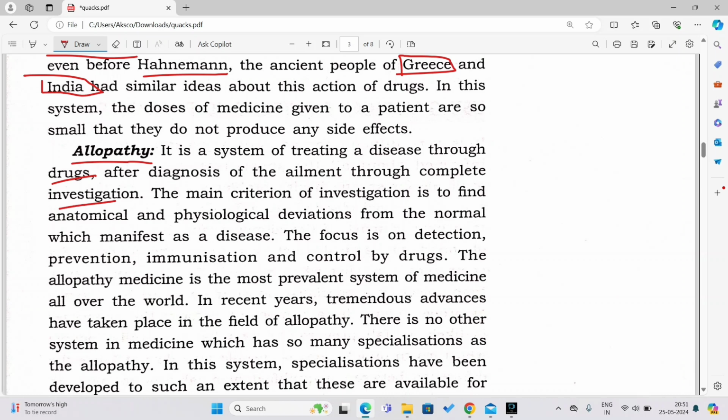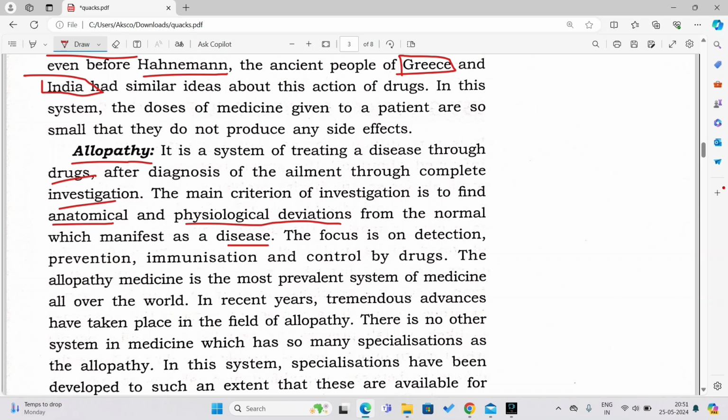Likewise, when you are diagnosed that, oh yes, you have got malaria positive, then only the treatment will start, right? The main criterion of investigation is to find anatomical and physiological deviation from the normal which manifests as a disease. So the doctor wants to find out what abnormality or physiological deviation has developed in the person that is causing the disease or the infection in a person's body. That is what the allopathic doctors want to find out.